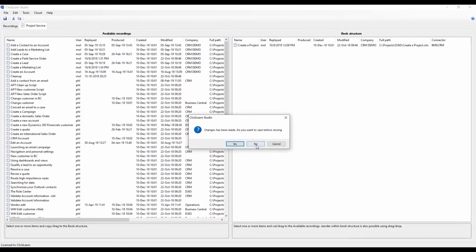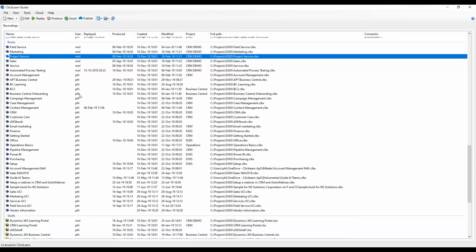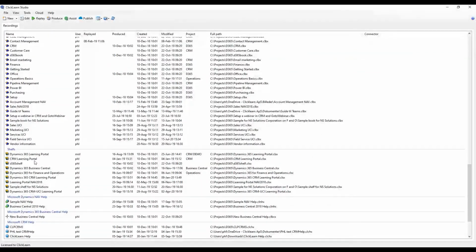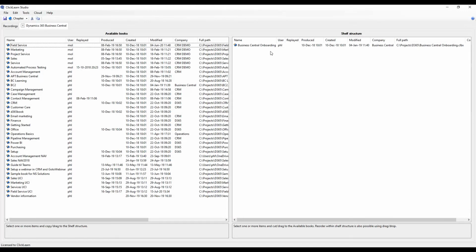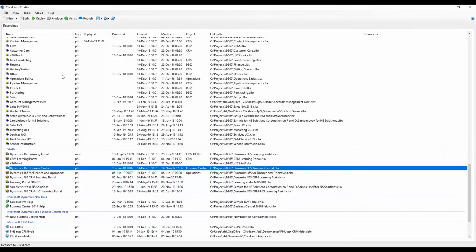I have at the same time done the same thing with a shelf. The shelf is what we call the learning portal. So I went up here on the shelf, and as you can see down here, I now have a book for Business Central, a shelf for Business Central, where I've added in the central onboarding. That is the one that we also saw before inside the business system.